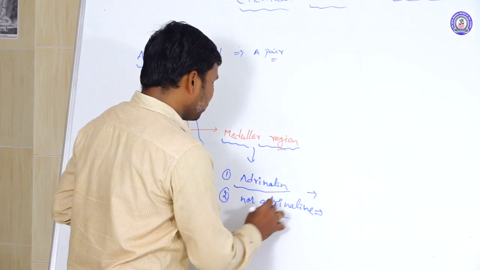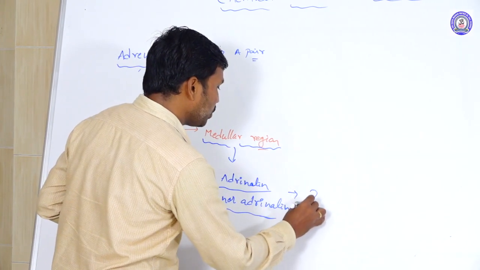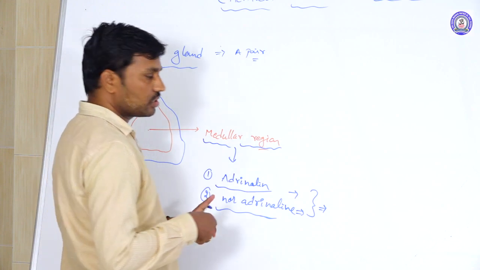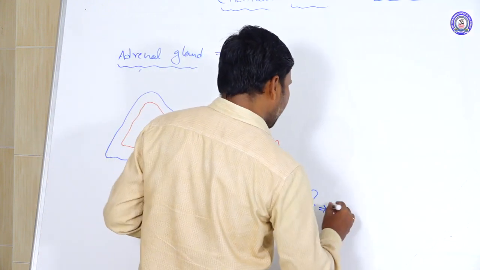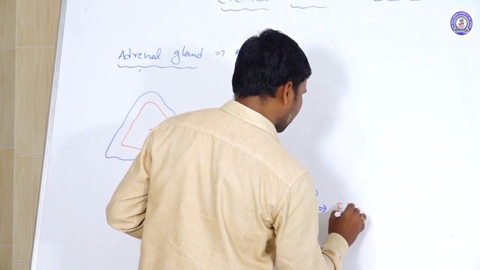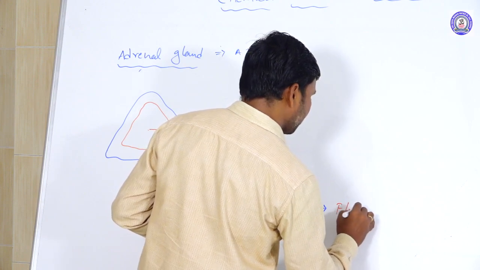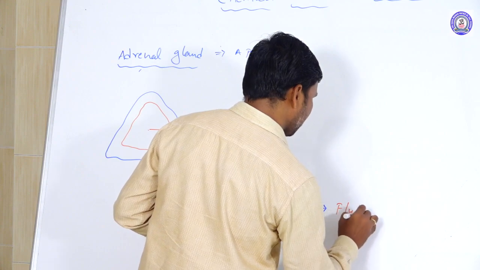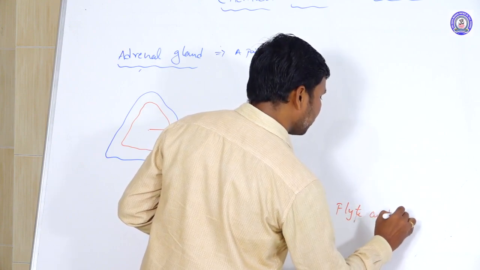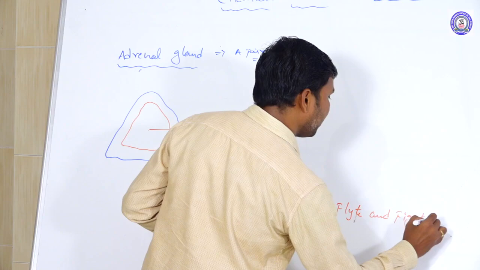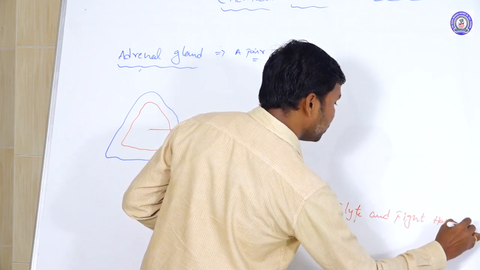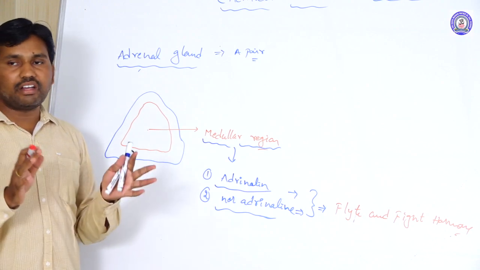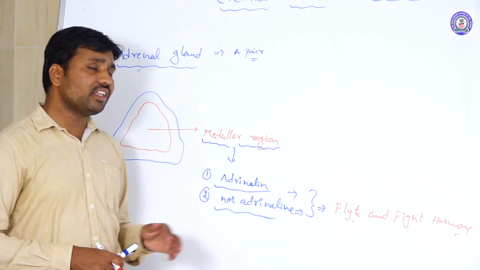Here adrenaline and noradrenaline together we call emergency hormones, and the common name is flight and fight hormones. What is meant by the flight and fight hormone?